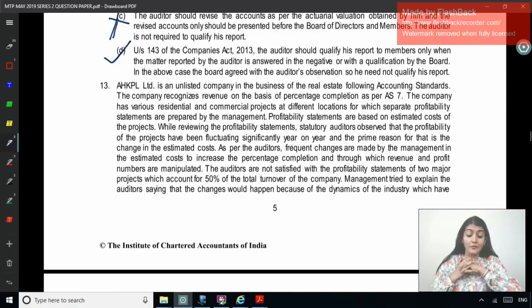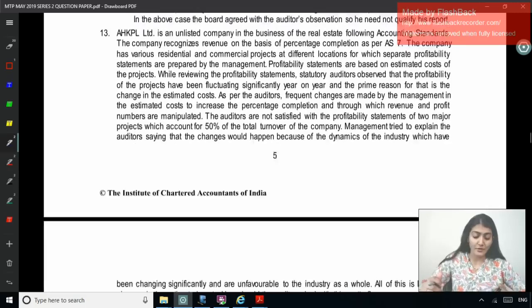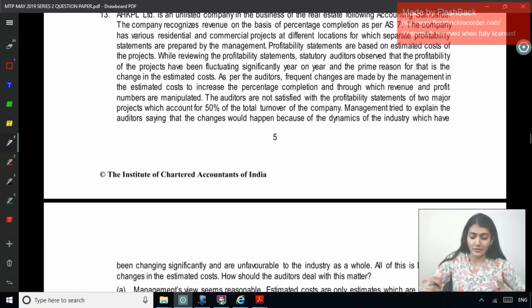While reviewing the profitability statement, statutory auditors observe that the profitability of the projects has been fluctuating significantly year on year, and the prime reason for that is the change in the estimated cost. As per the auditors, frequent changes are made by the management in the estimated cost to increase the percentage completion, and through which revenue and profit numbers are manipulated.